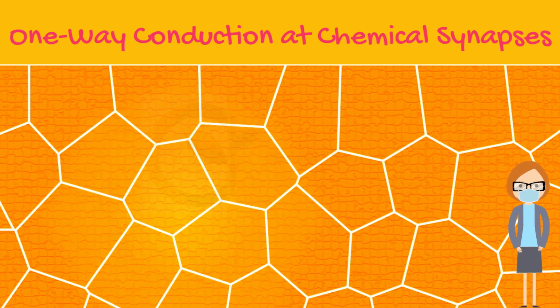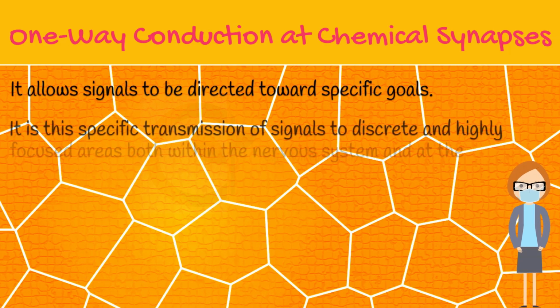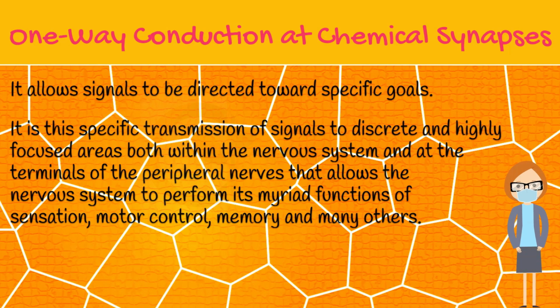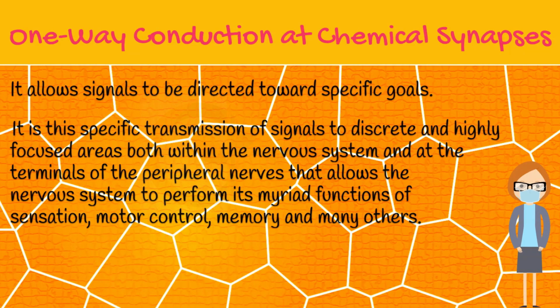Think for a moment about the extreme importance of the one-way conduction mechanism. It allows signals to be directed toward specific goals. Indeed, it is this specific transmission of signals to discrete and highly focused areas, both within the nervous system and at the terminals of the peripheral nerves, that allows the nervous system to perform its myriad functions of sensation, motor control, memory, and many others.